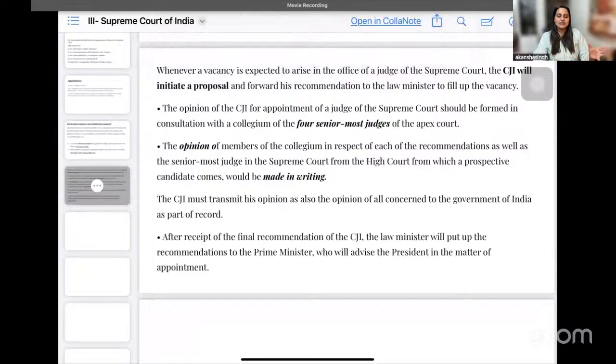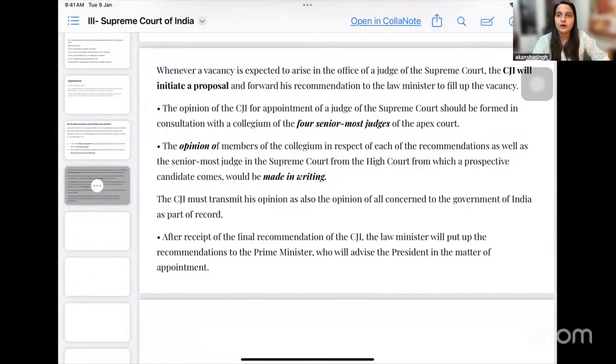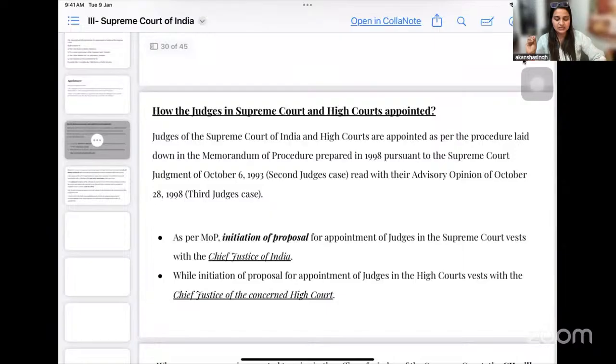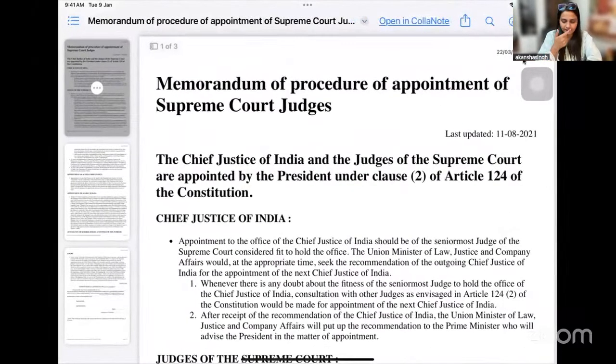Okay, so with this I will be concluding now. Yes, एक last factor और समझ लीजिए that हमने keeping in mind the second and third judges case, we have now proposed our memorandum of procedure. ये memorandum of procedure जो है आपको government की website पे मिल जाएगा. Yeah, I have the copy of it.